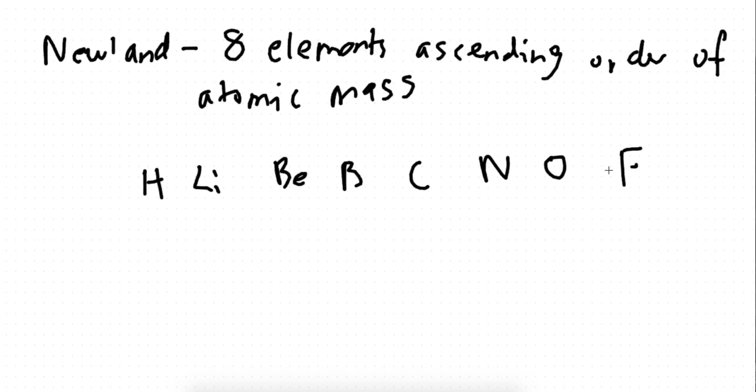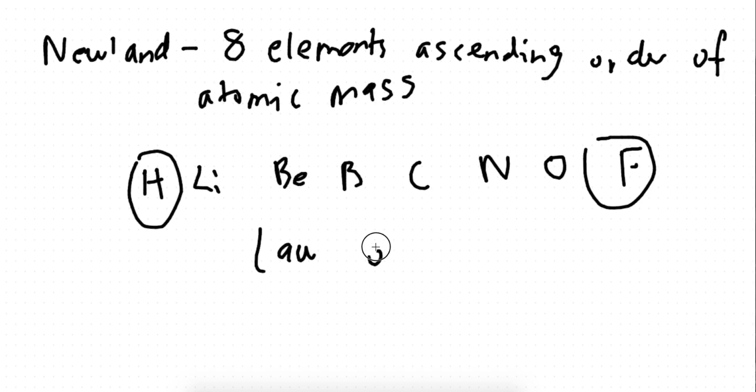What he basically said is that the first element and the 8th element have similar properties, okay. So just remember that, guys. This rule is called the law of octaves. It's a good law, slightly better than the law of triads, but again it didn't work for all elements, okay.